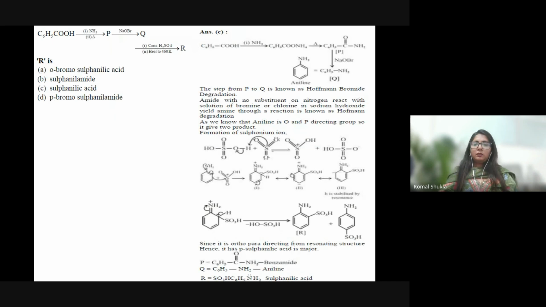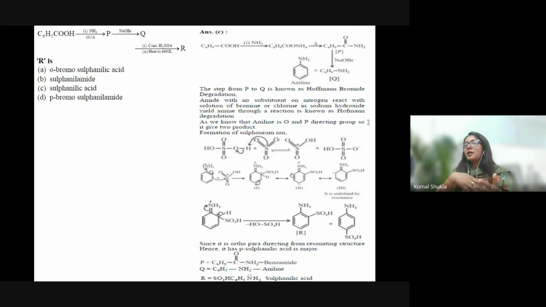Let's check the answer. So whenever we talk about this, it is a very hazard explanation. Simple as that. Suppose this is benzoic acid going to react with NH3. Definitely on heating, NH4 is going to be introduced and this forms the amide. Then a Hofmann bromamide reaction will take place.